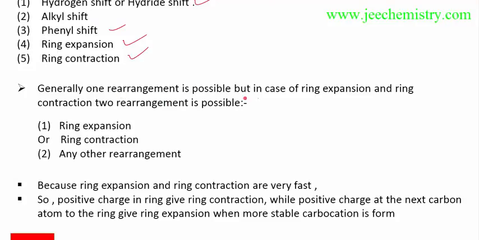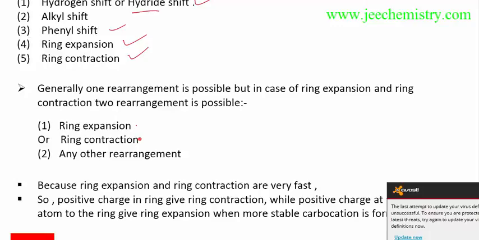Generally one rearrangement is possible, but in the case of ring expansion and ring contraction, two rearrangements are possible. Only a hydrogen shift or an alkyl shift, any one, can be possible in any compound. But when there is a ring, ring expansion or ring contraction will occur, and one more rearrangement is possible.